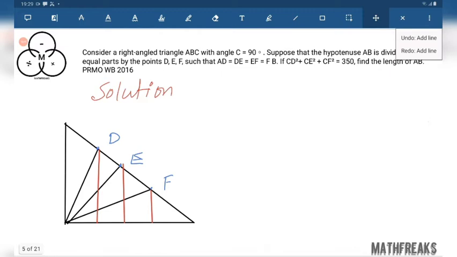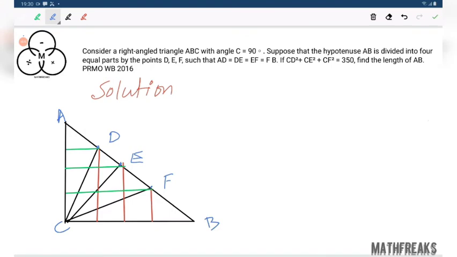Now we are going to drop perpendiculars on that particular side. A little bit of animation helps us understand a lot. So these are the perpendiculars that we have dropped to the legs AC and BC. Now this part is what? X, X, X, X, 4 equal parts, since AD equals DE equals EF equals FB. These are also X, X, X, X. This is Y, Y, Y, Y.